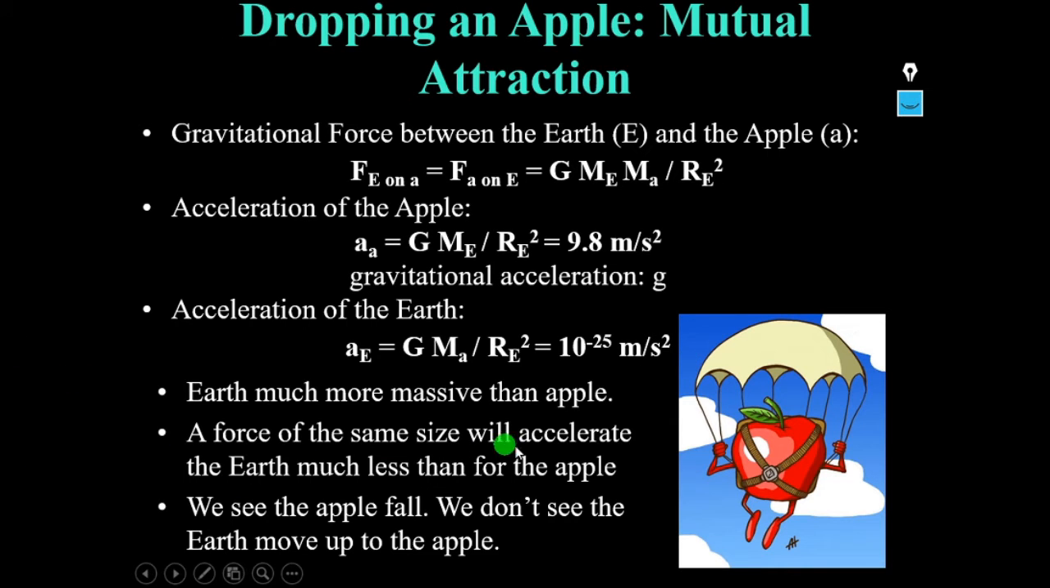So a force of the same size will accelerate the Earth, but the Earth is much more massive. So the same force on Earth will accelerate it much less when compared to the apple. That means we see the apple fall. We don't see the Earth move up to the apple.